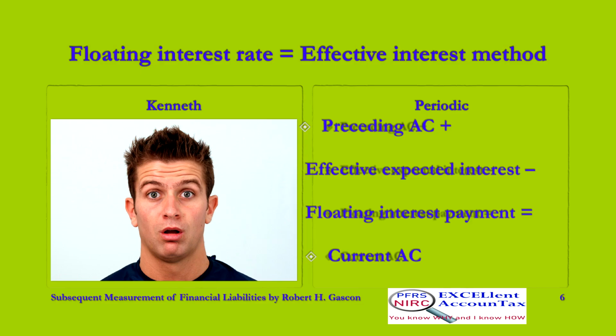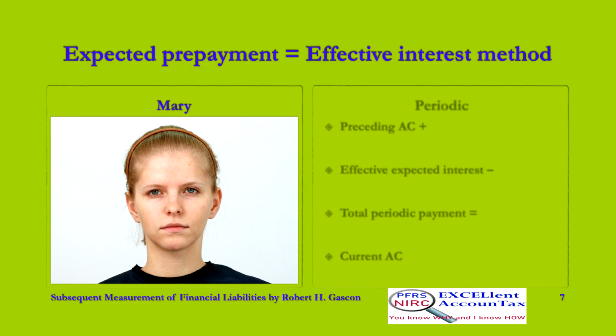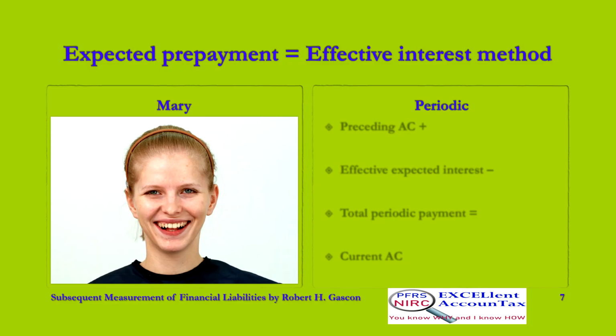If with expected prepayment, how is the periodic amortized cost of bonds payable measured? We listen to Mary. If with expected prepayment, the periodic amortized cost of bonds payable is measured like this.